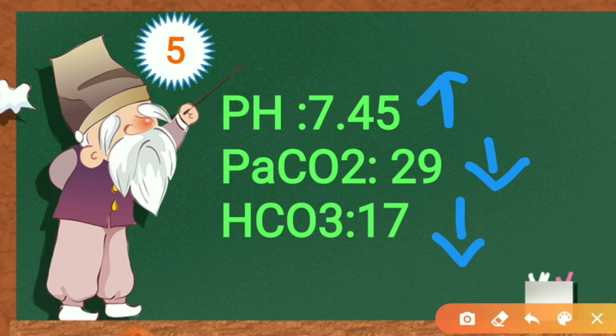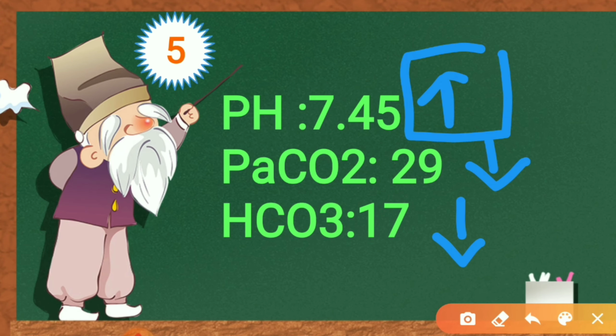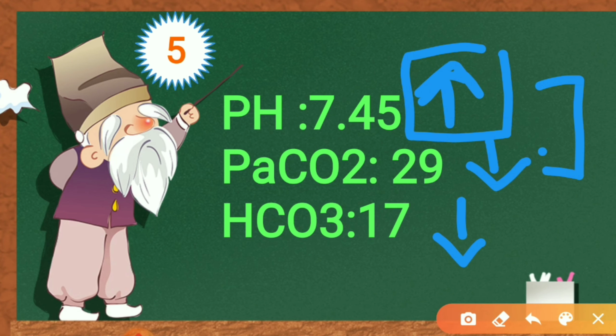First of all, we can say it is alkalosis because pH is on the higher side. It is in the normal range only, but it is the upper limit, 7.45. So simply we can consider it as alkalosis. Here it is respiratory alkalosis because they are in the opposite direction.